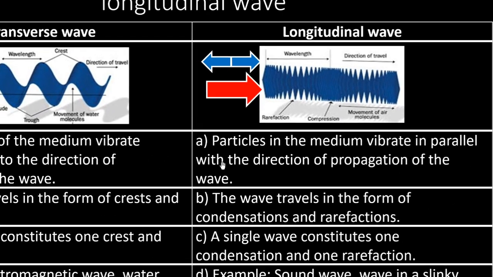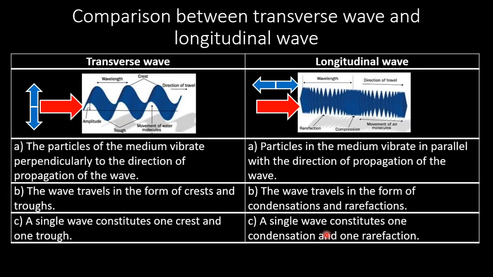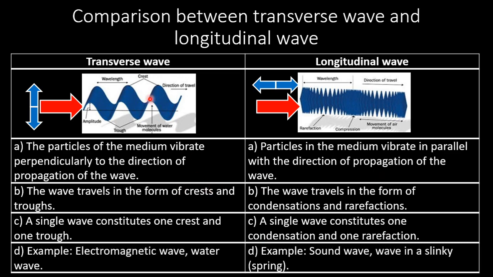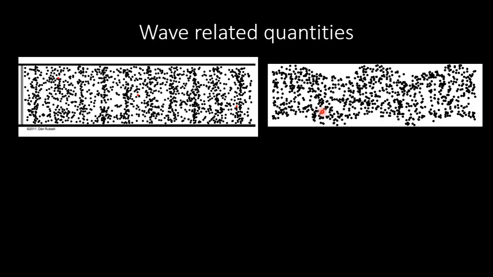And in the case of a longitudinal wave, a single wave is created with a condensation and a rarefaction location. As examples of transverse waves, we see electromagnetic waves and water waves, and sound waves and waves on a slinky or spring are examples of longitudinal waves.